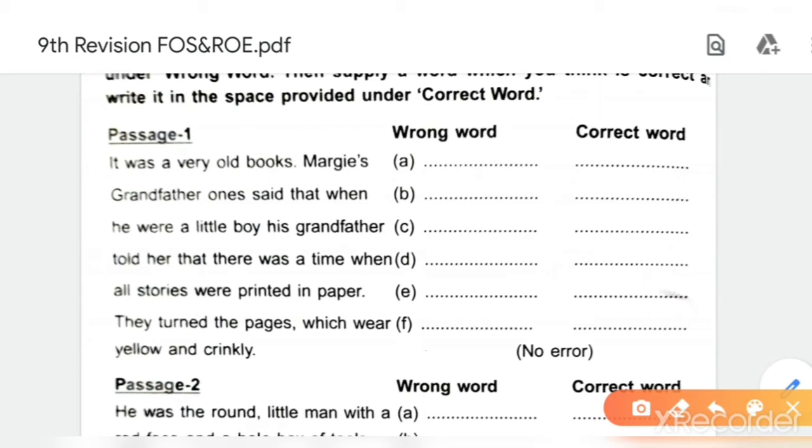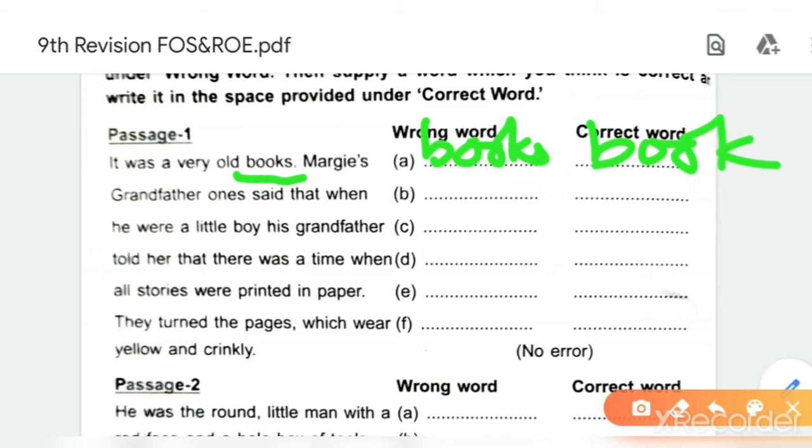Okay, so let's start. In first line you may have identified the mistake books. So books is mistake, so you will write books in wrong word column. Okay, books in wrong word column. And what is the correct word? Book. Okay, because a article is given, so it is singular. Okay, so instead of books the correct word is book. Understood?